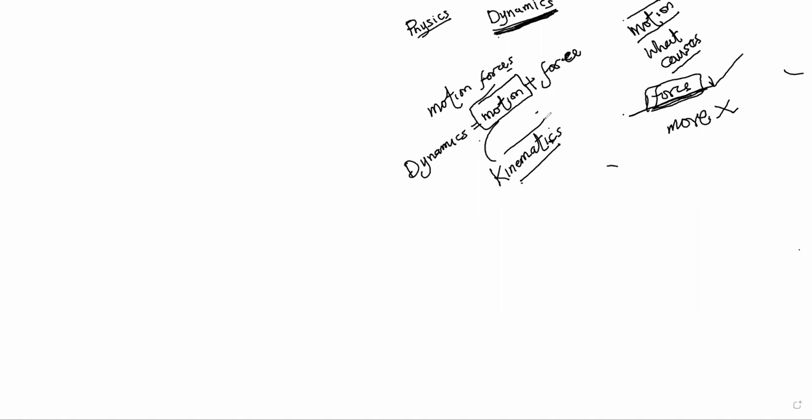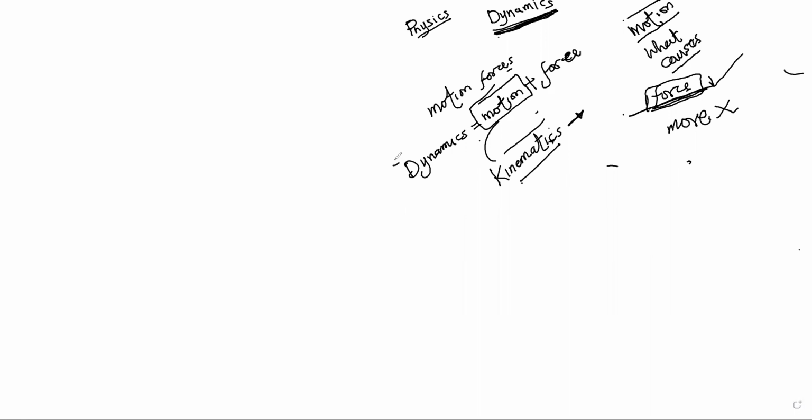Now, the concept of kinematics was first introduced by a man called Galileo Galilei. Galileo Galilei considered motion without considering the forces responsible for motion. So he was blinded to the fact that a body can't just move on its own. He just believed that a body moves.